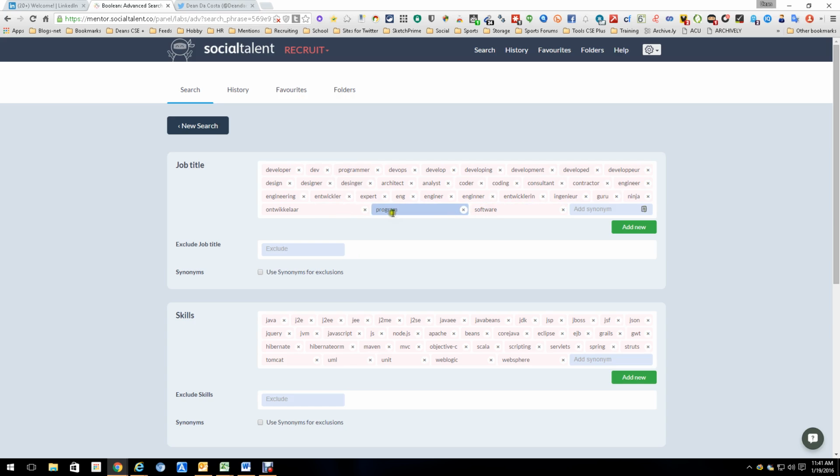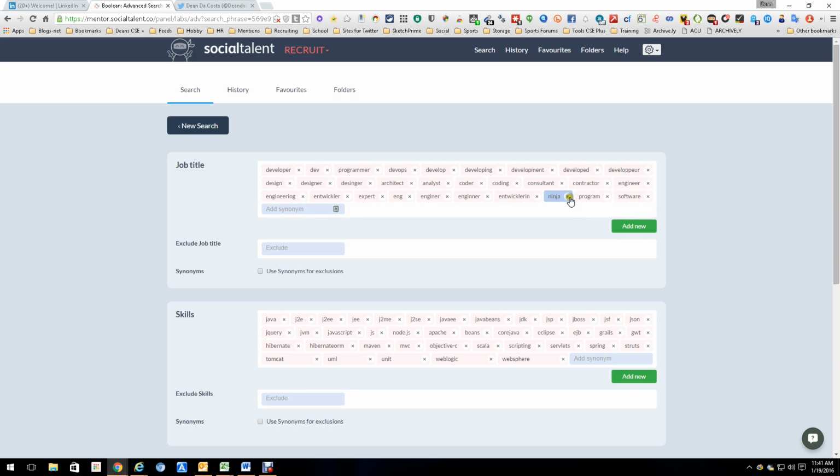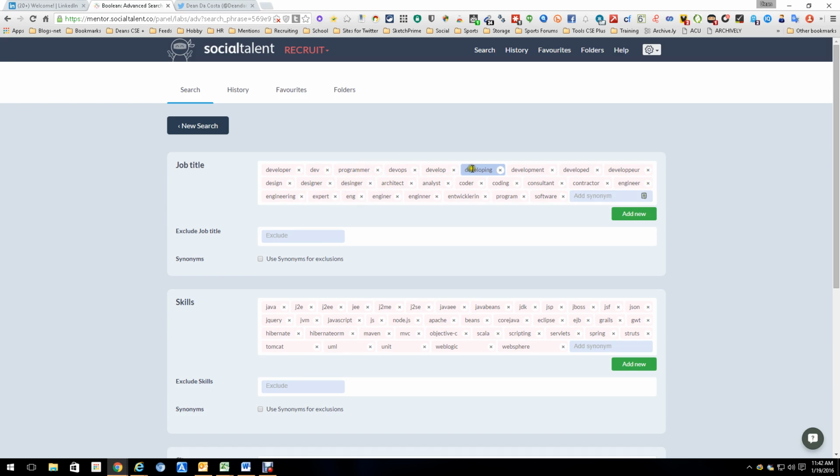And so I'm just getting rid of all of the words that I don't want because frankly, they just don't quite fit what I'm looking for. Guru, ninja, while good, isn't something I want. Here's another foreign version of the word. Boom, boom, boom. Everything else in here, I kind of like.